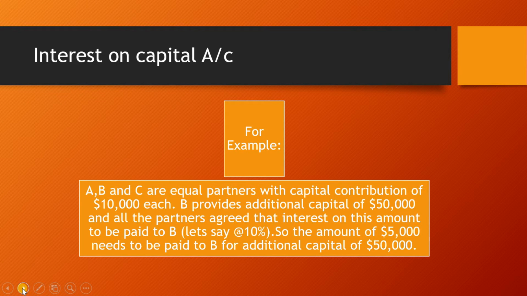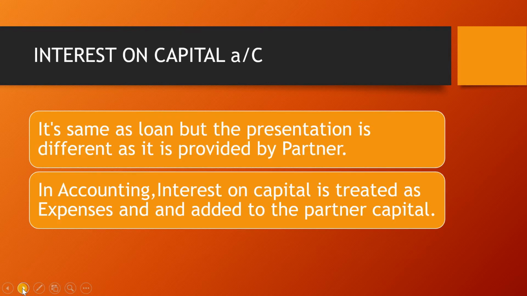So if A, B and C have contributed equally to the partnership firm, and amongst them B provides additional capital of 50,000, then all partners agreed on a fixed rate. As I said earlier, it should be mentioned in the agreement what the fixed rate will be. So all partners agreed on the interest rate, which was 10%. So 5,000 needs to be paid to B for his extra capital contribution.